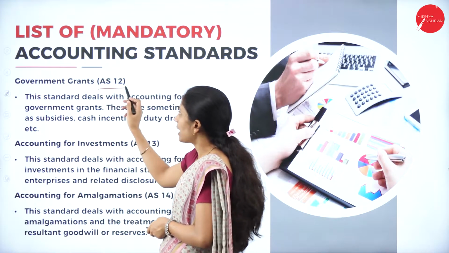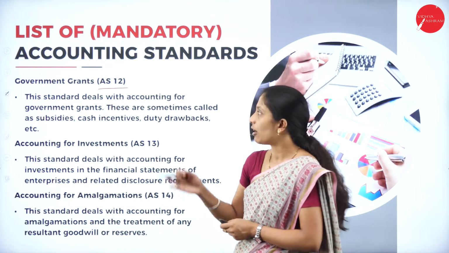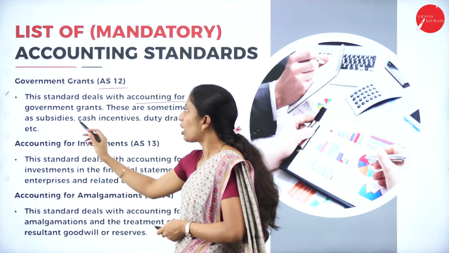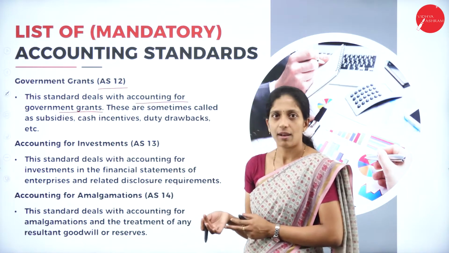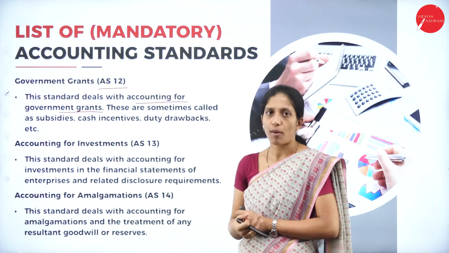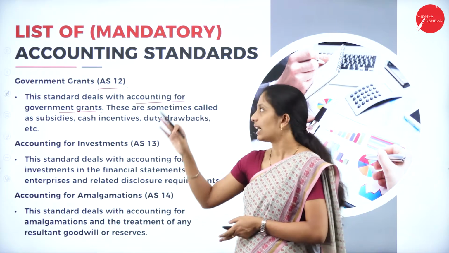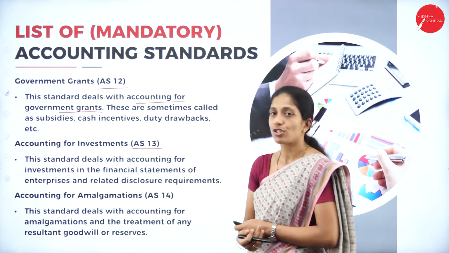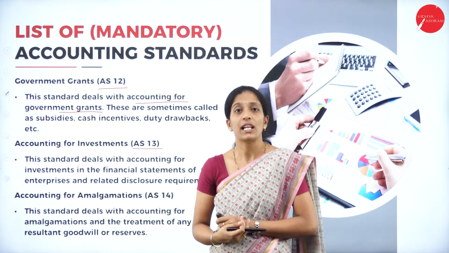Next is Accounting Standard 12. It's all deal with the government grants. So this standard deals with the accounting for government grants. So there are number of activities like subsidies, cash incentives, duty drawbacks. So all these are included in the Accounting Standard 12. Next is Accounting Standard 13. So it is relating to accounting for investments.